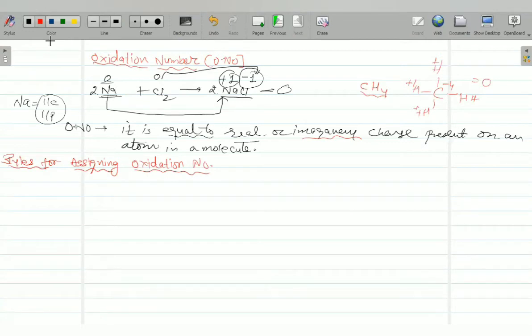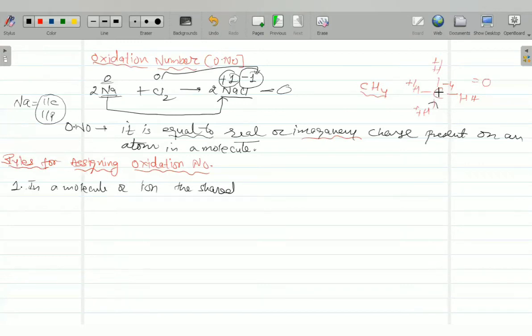So first, what are the rules for assigning oxidation number? How to assign oxidation number? Rule number 1. In a molecule or ion, the shared electrons are counted toward the more electronegative atom. Here see what I have done.